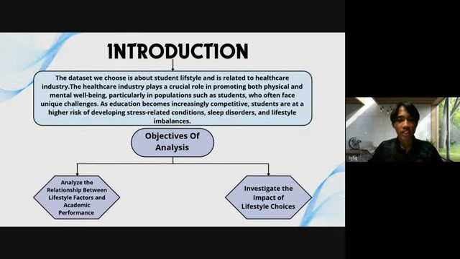The introduction highlights the crucial role of healthcare in managing physical and mental health, especially for students with increasing academic pressure. Students are more prone to stress-related issues, sleep disorders and lifestyle imbalance. The objective of this analysis is twofold. First, to examine the relationship between lifestyle factors and academic performance. Second, to explore the impact of the lifestyle choices.